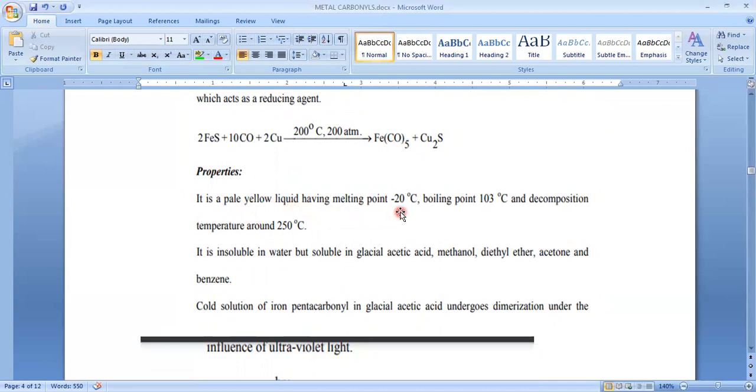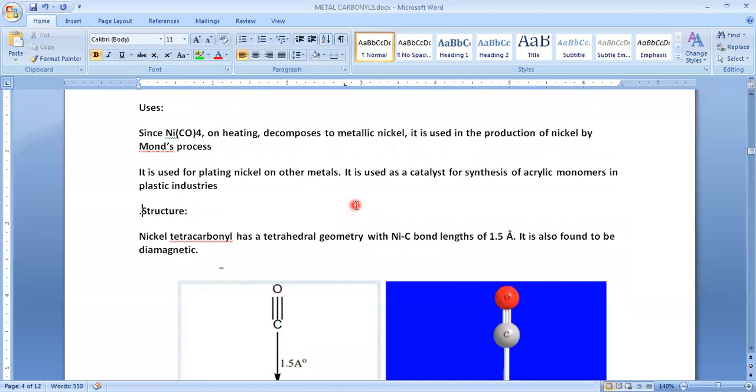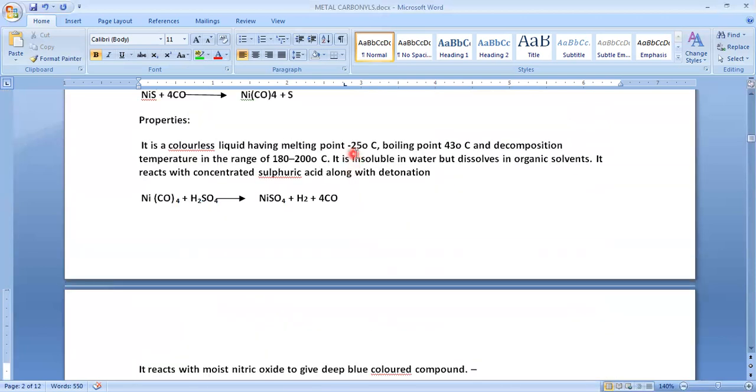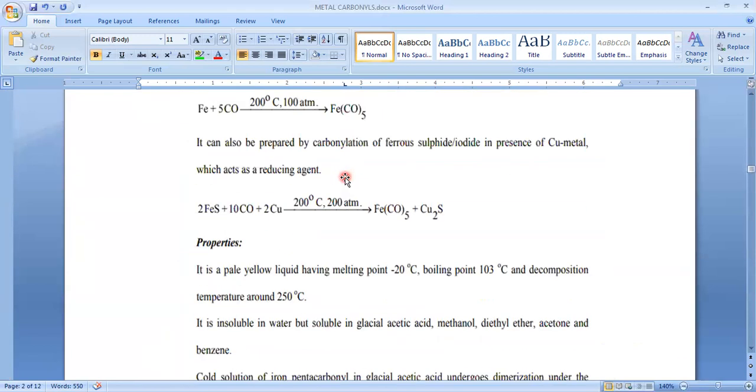Melting point: the nickel tetracarbonyl melting point is minus 25 degrees centigrade, but this one is minus 20 degrees centigrade, and the boiling point is far greater than the previous one. That has around 43 or 44 degrees centigrade, but this has 103 degrees centigrade.